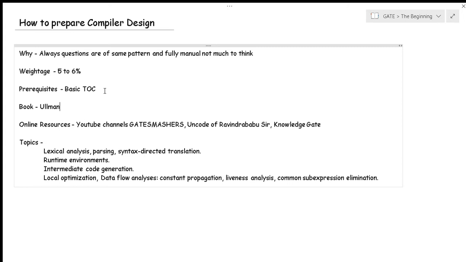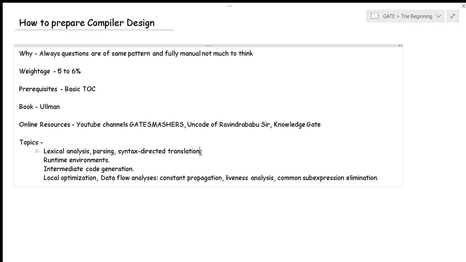Then you will have syntax directed translation. The questions related to syntax directed translation are very easy. You just need to follow the rules mentioned in the question, and you will be able to get them correctly, right? But also keep one thing in mind. If you see a question and you think it's very easy and you won't require pen and paper, then please be alert and conscious while solving it. It shouldn't happen that you become too happy and excited by seeing that question and you make a mistake. Okay, that will hurt a lot.